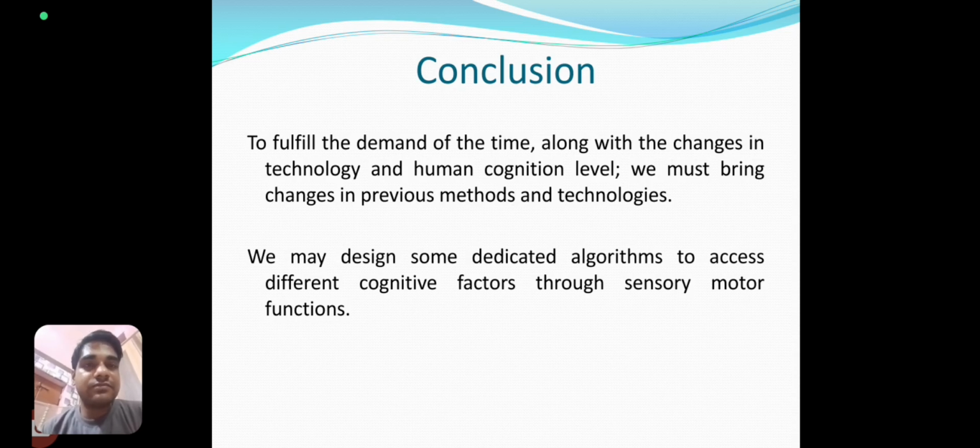We are developing the technology day by day to gather information from EEG signal in both clinical and non-clinical cases. We may design some dedicated algorithms, we may design some dedicated machines to acquire information.